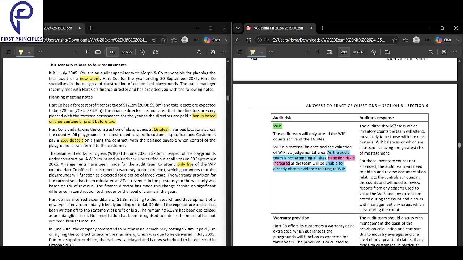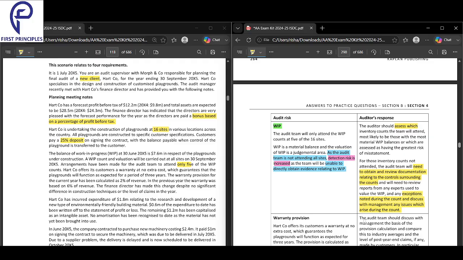First of all, you should assess which inventory count you will attend. Try to go to the inventory counts where the value of inventory is material. Where you are unable to attend, you look into the documentation and the controls surrounding the counts and review everything. Any exceptions noted during the count, discuss with management.